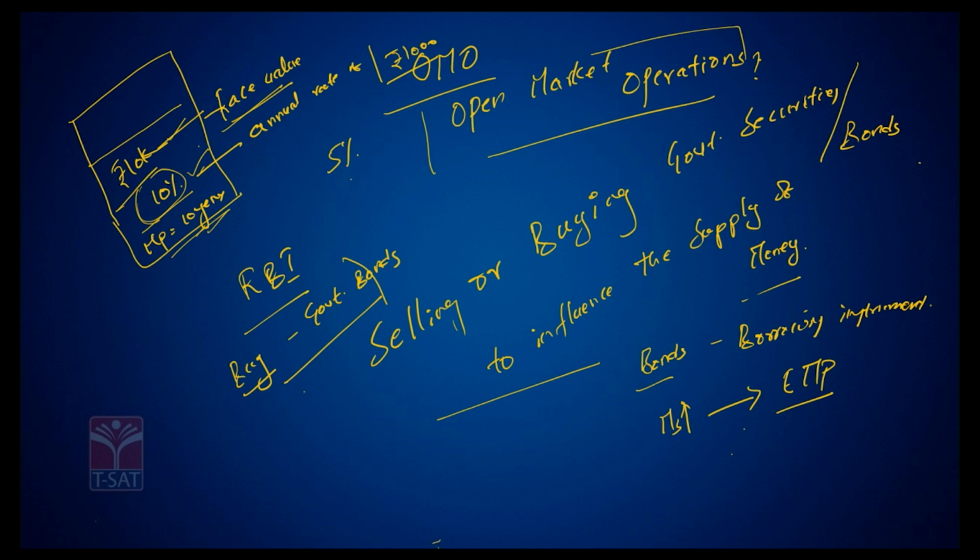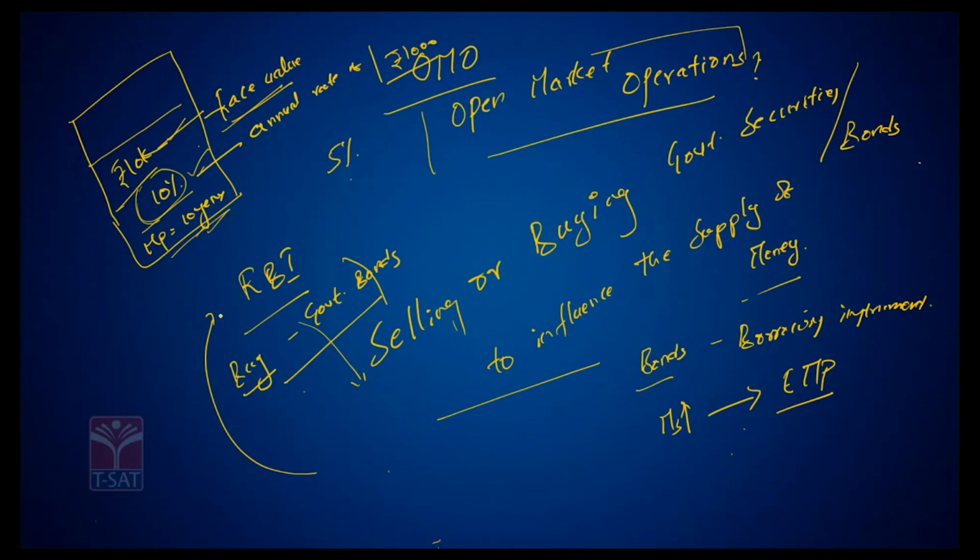So when RBI ends up simply selling securities, look at how the money is flowing. We people are purchasing securities. It does mean that from my pocket, the money leaves to the RBI. In return, I get a piece of paper. So what is happening? The RBI is simply sucking money from the markets. As a result, what could be the impact upon the total money supply in the economy? The total money supply in the economy reduces because money is flowing from the market to the RBI.